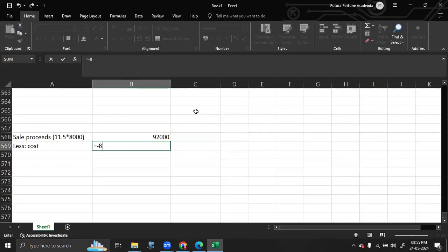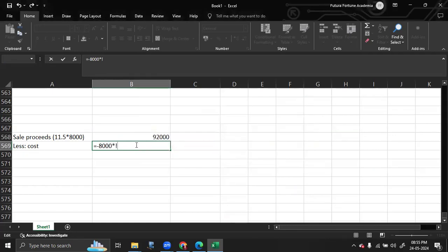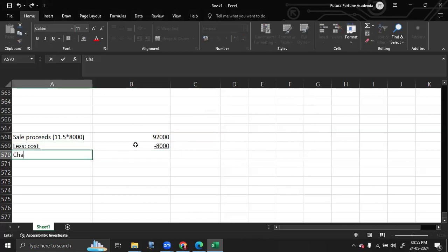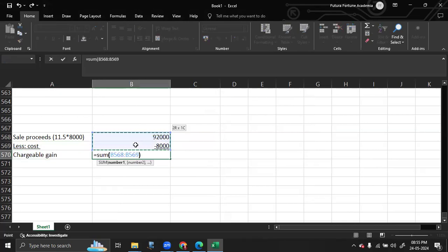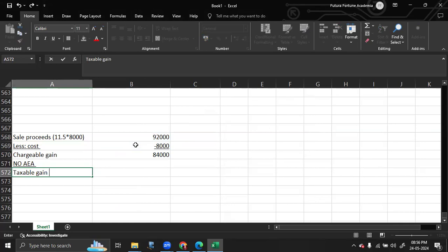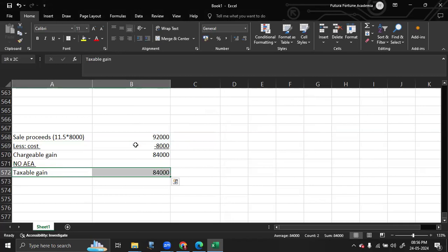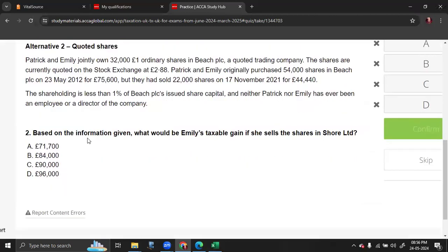So the cost is also 8,000 into 1 pound. So here the chargeable gain is 84,000. There is no AEA available because it is already utilized. That means the taxable gain is 84,000. So the answer is 84,000.